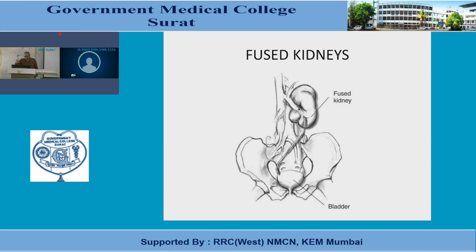Both the kidneys get fused, but the position of the ureter is not changed. The opening of the ureter within the urinary bladder is the same. But here in this case, the right kidney has changed its position, goes towards the left kidney, and they get merged. It's a fused kidney. So we can tell it's an ectopic kidney, ectopic right kidney.